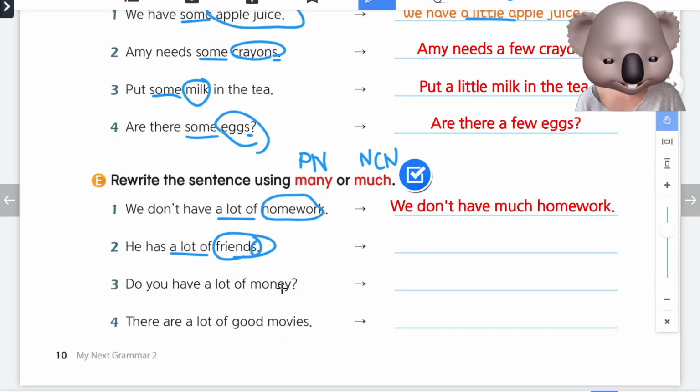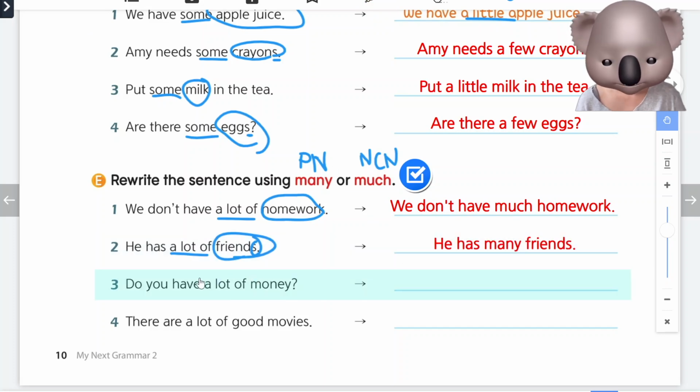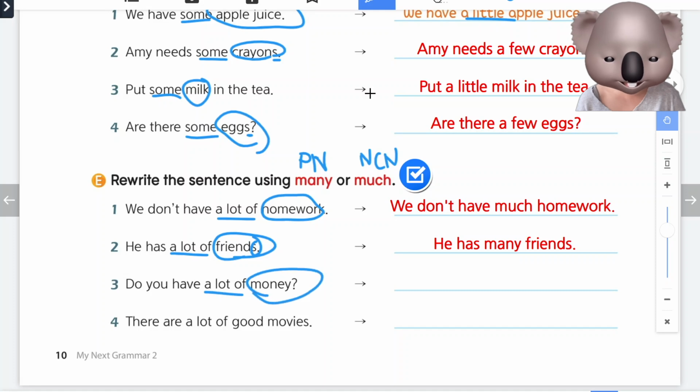Number 2, he has a lot of friends. Ooh, we see an S here and we know we can count friends. We will say, he has many friends. Number 3, do you have a lot of money? money는 non-count noun이죠? So we will use much. Do you have much money? And last, number 4, there are a lot of good movies.